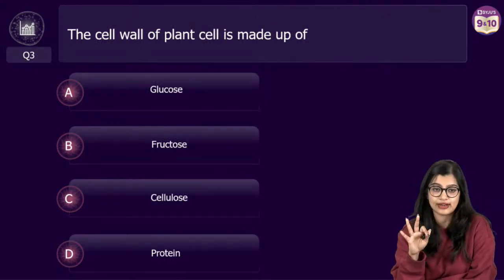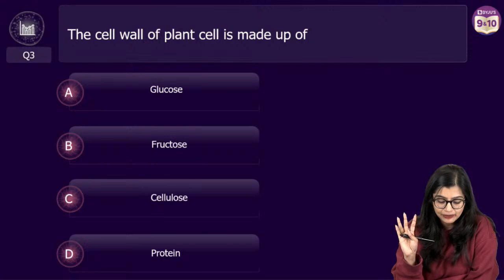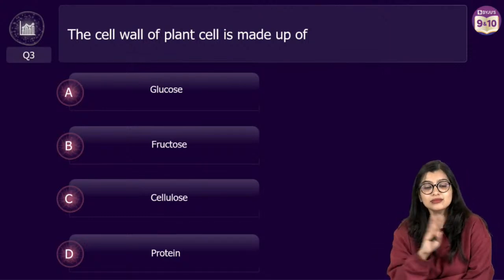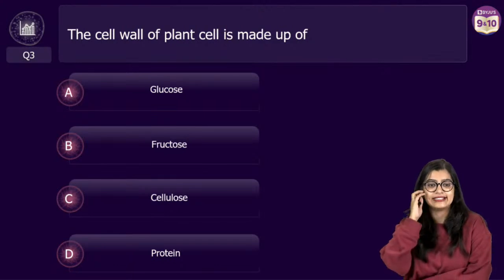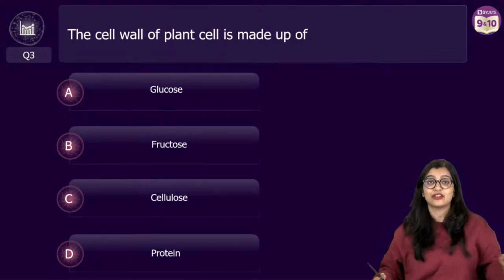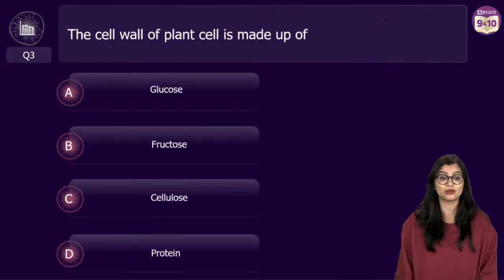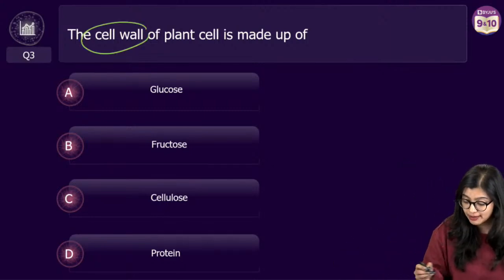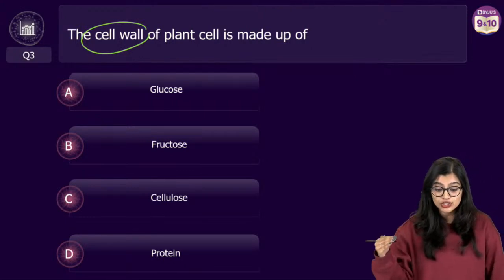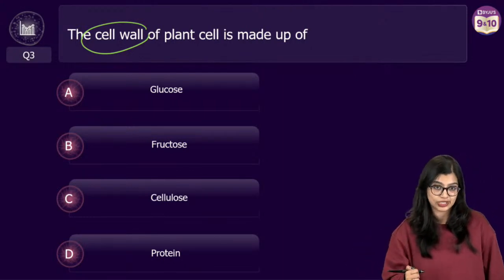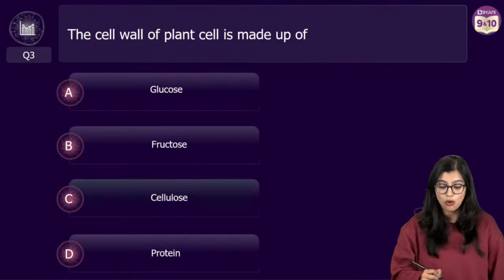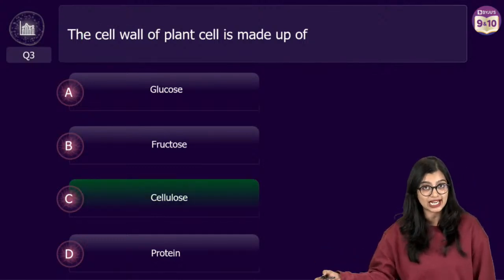Question number 3, everybody. The cell wall of the plant cell is made up of what? Very easy. If I said close your eyes and give the answer, you would tell me, ma'am, how can I do that? But we know we are talking about which component makes up the cell wall: glucose, fructose, cellulose or protein? This is of course very simple. The cell wall of a plant cell is made up of cellulose.